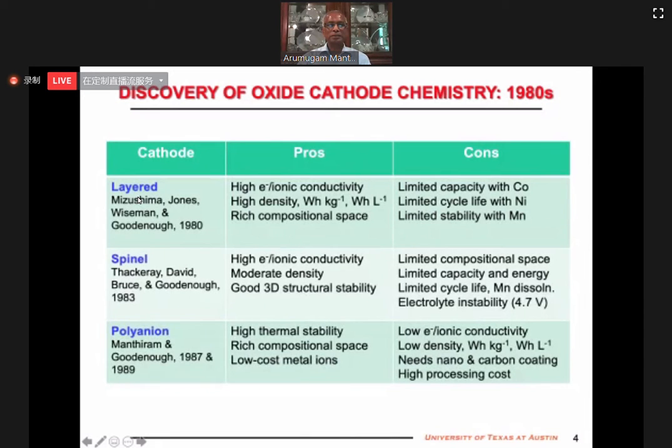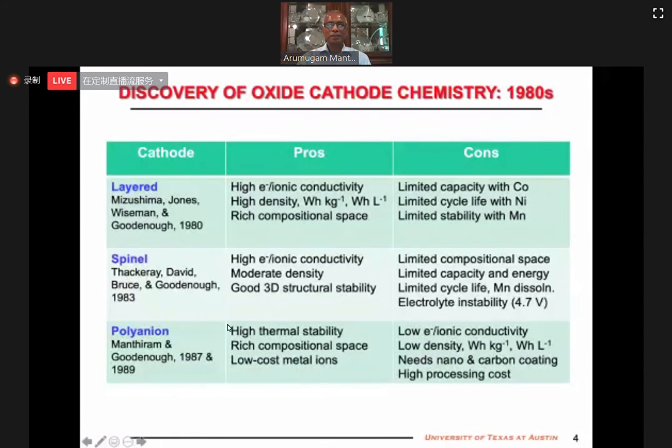The layered oxides have high electronic and ionic conductivity. They are also highly dense, so we can get much higher energy density with the layered oxides compared to the others. But there are limitations. With cobalt, you cannot charge more than 50%. With nickel, there are cyclability issues. With manganese, stability issues. With spinels, again, we get reasonably good electronic and ionic conductivity. They have good structural stability, but there are limitations on the cyclability.